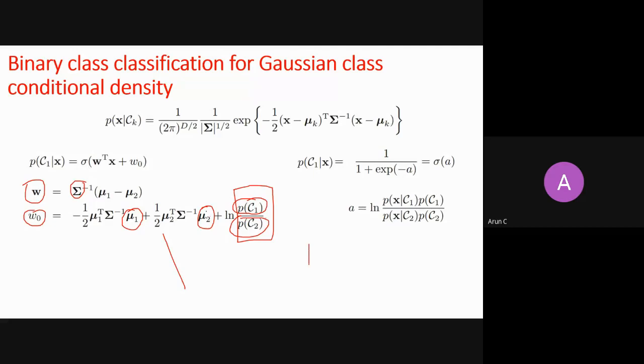How many parameters do I need to calculate for mu1 and mu2? I am in m-dimensional space using basis functions. How many different numbers do I need to know to find out mu1 and mu2? For mu1 it is m, for mu2 also m. Very good. So it is 2m, right? And how many parameters do I need to calculate for the covariance matrix? m cross m. Everybody agree with this? Yes, sir.